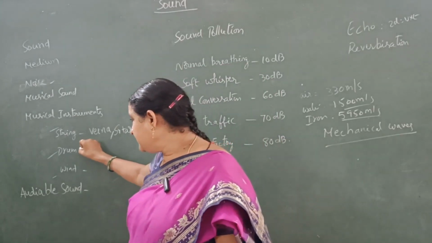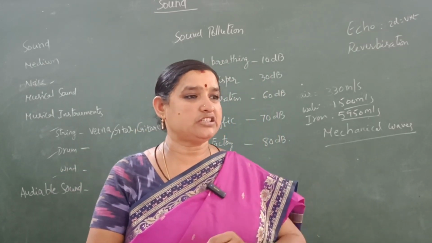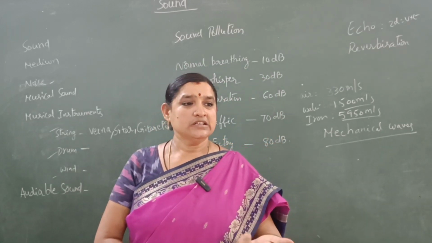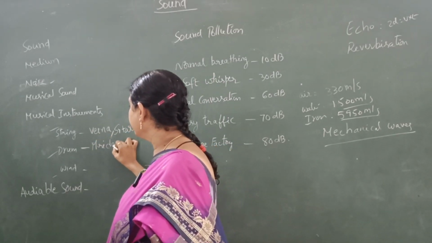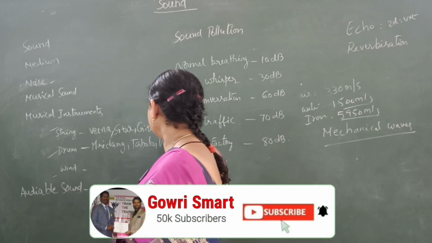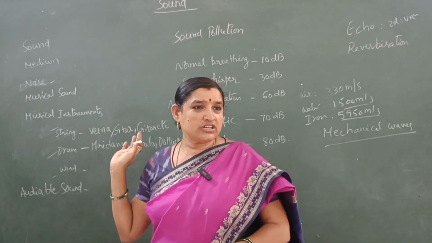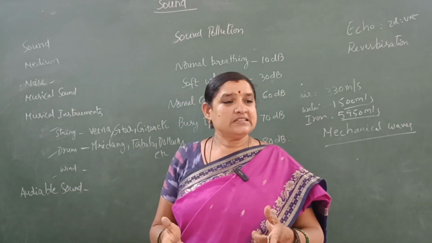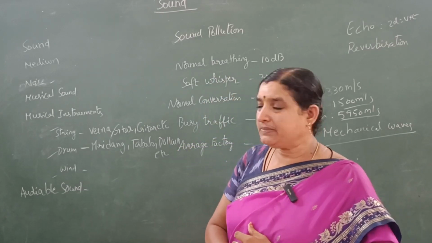In the same manner, drum instruments. The hollow membrane produces sound, that is called a drum instrument. For example, mridang, tabla, dolak, etc. Those are the drum instruments. In those drum instruments, the hollow or stretched membrane is the sound producing part in the musical instrument.